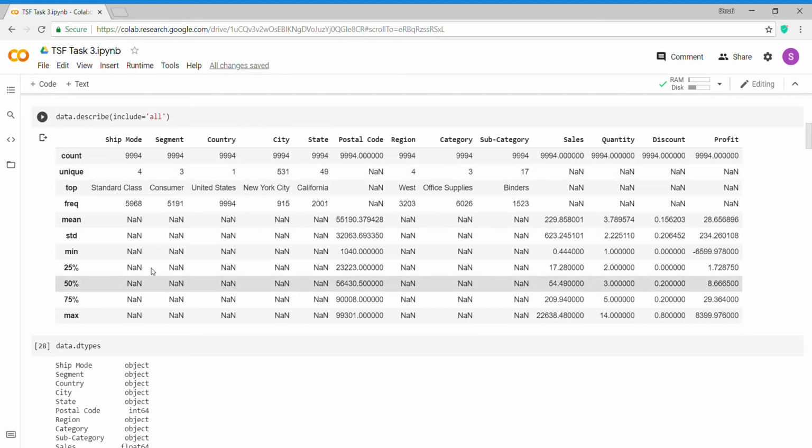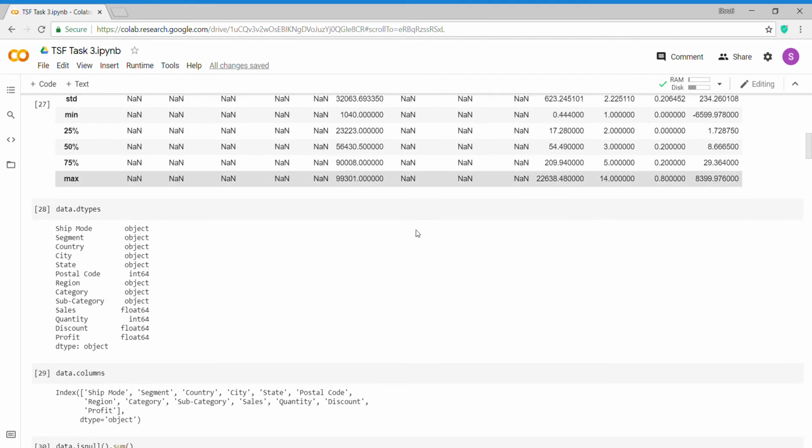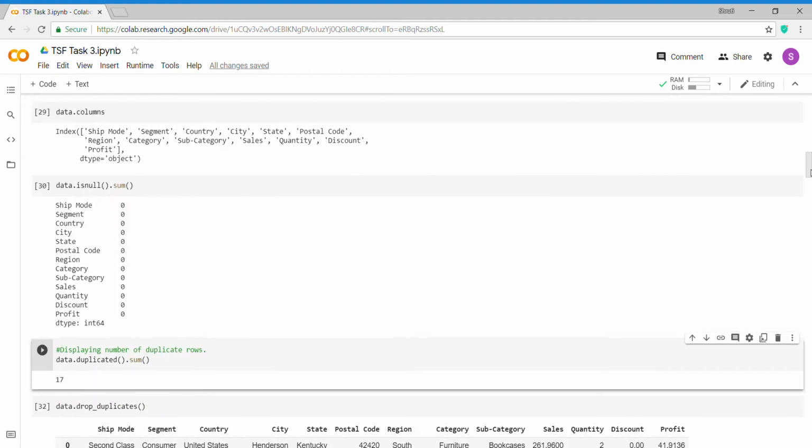From this we can say that there are 4 unique values in ship mode, 3 in segment, and there is only one country, and so on. Using dtypes, I have also displayed the data types of my columns. After that, I have displayed the column names.